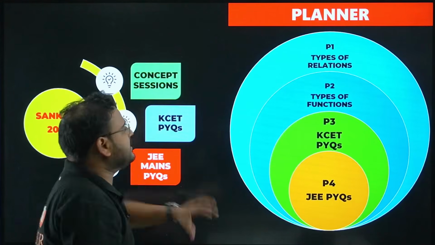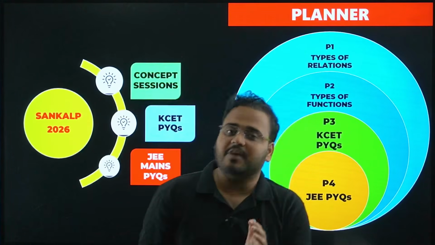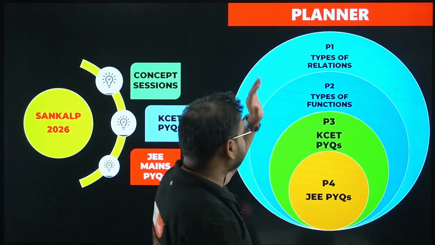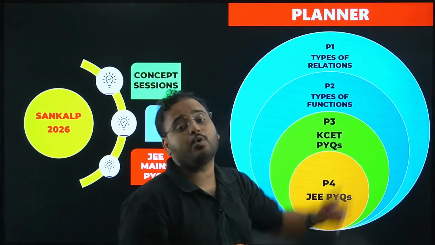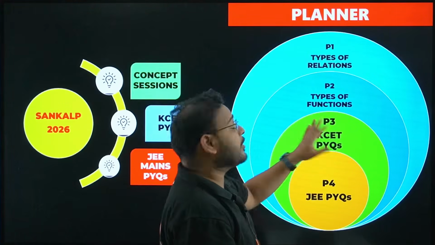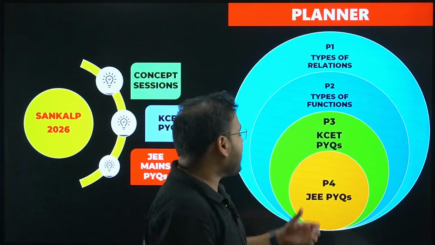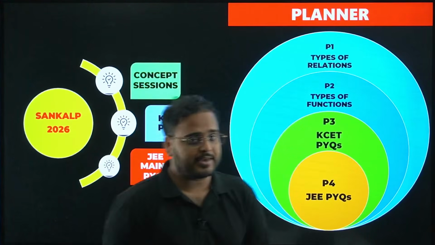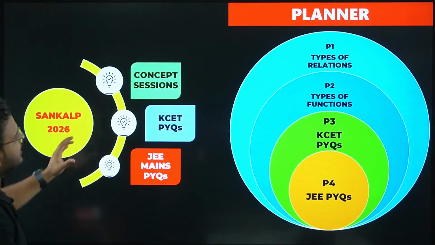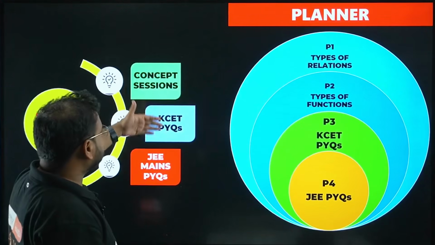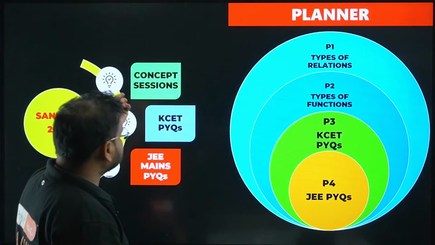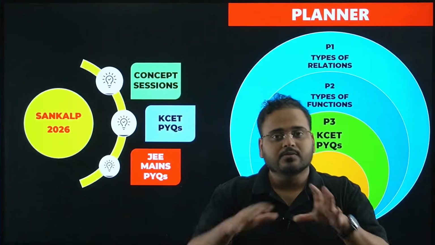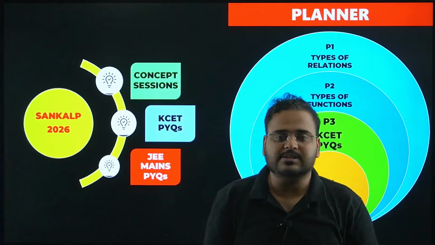We have covered the entire chapter Relations and Functions from PU2 in 4 parts. Of course, part 4 is yet to come. Part 1 was types of relations, part 2 was types of functions, part 3 we are doing today, which is the KCET PYQs, and part 4 is going to be your JEE Mains PYQs. As you see in the Sankalp segregation, the two sections are concept sessions, then KCET PYQs and JEE Mains PYQs. I hope this is clear. This is how we're going to plan our sessions in all the chapters as well.